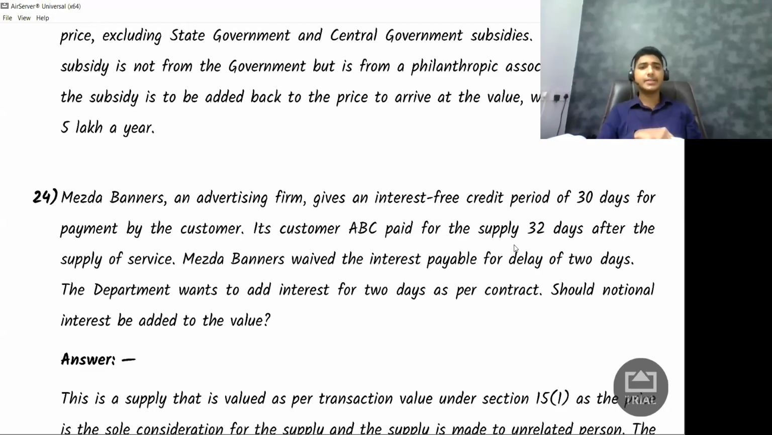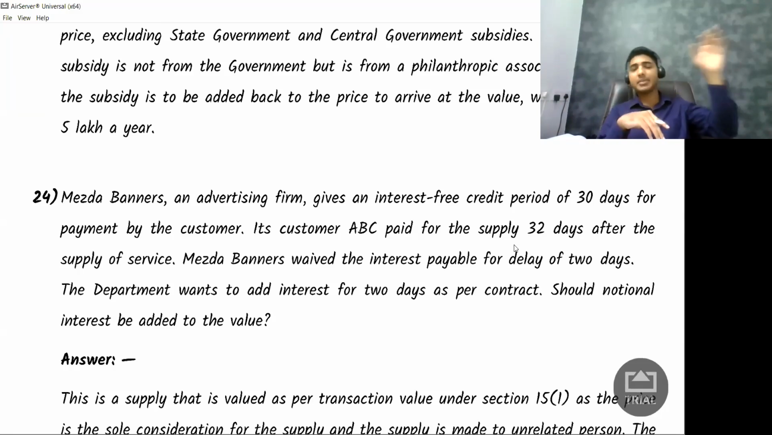So the question says, I'm an advertising firm. I've told my customer pay within 30 days. If you don't make payment within 30 days, then for extra 2 days, I'm going to charge interest. So my customer failed to make payment within 30 days, and he makes the payment after 2 more days. But when he is making the payment at the 32nd day, I will say, all right, I don't want to collect interest from you. I don't want to collect the extra interest from you for those 2 days.